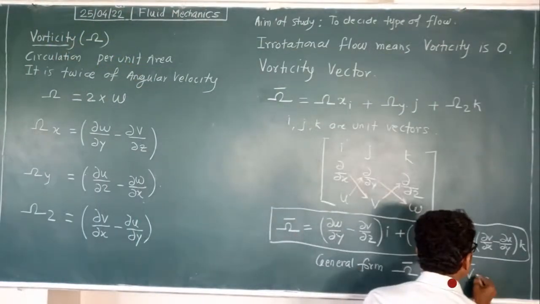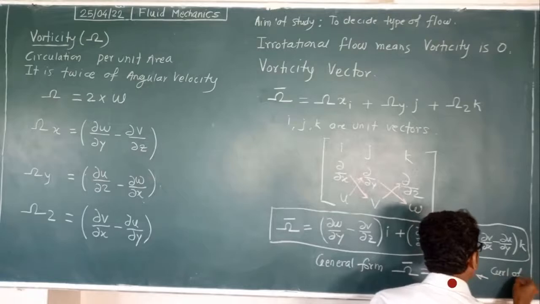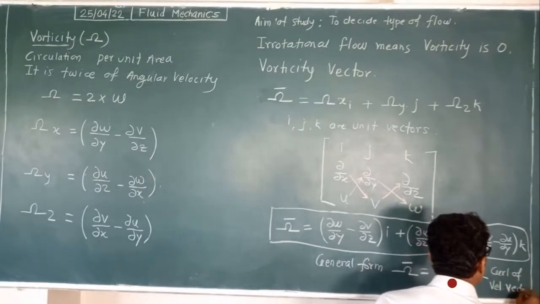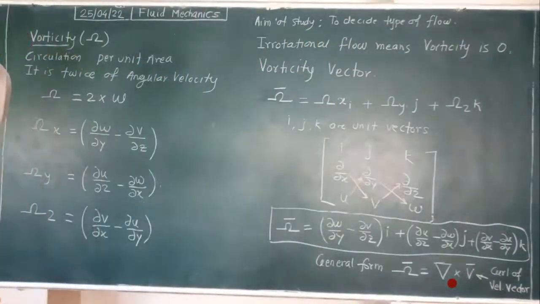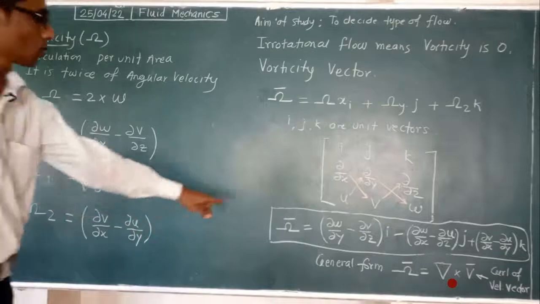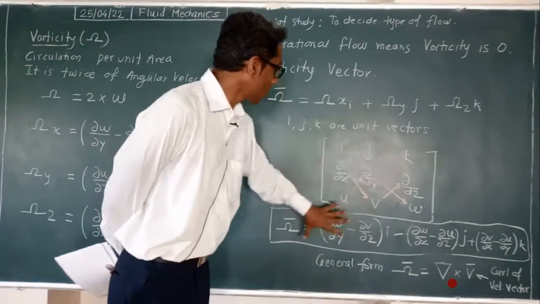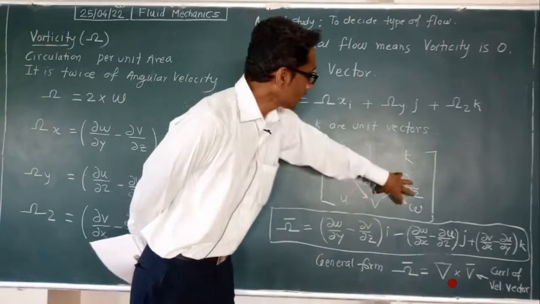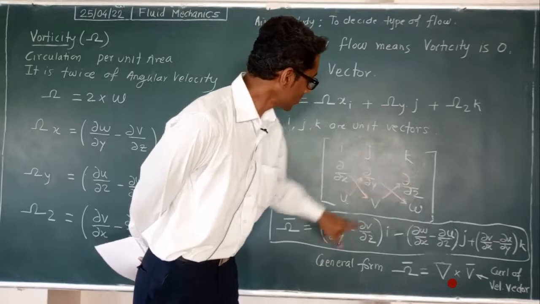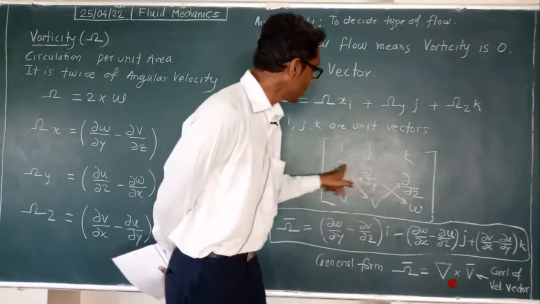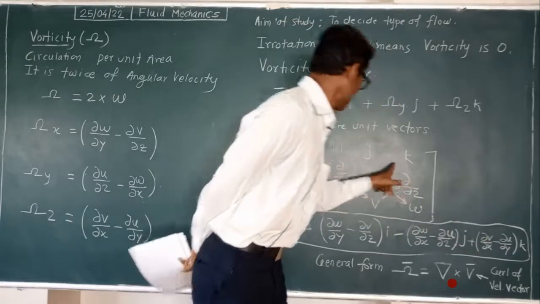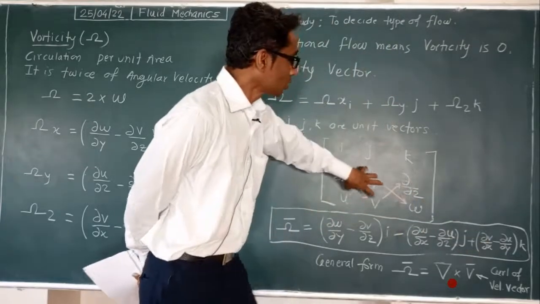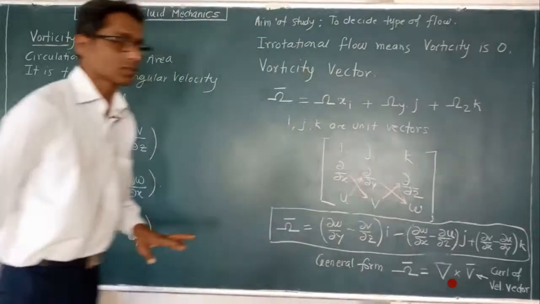Here you write down, this is the curl of the velocity vector. So for the vorticity components in matrix form: i into this multiplication difference, minus j into the corresponding difference, and k into these four terms' multiplication and difference.